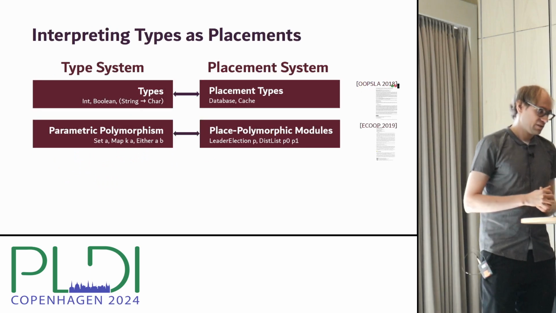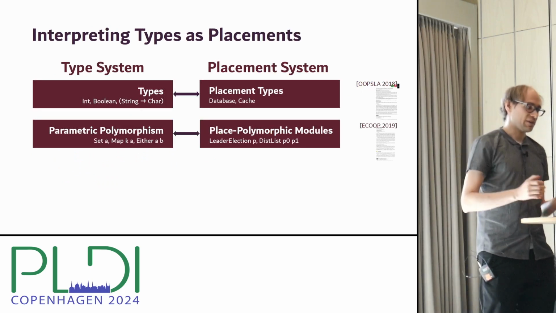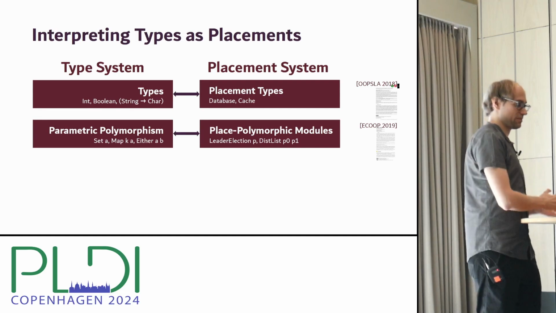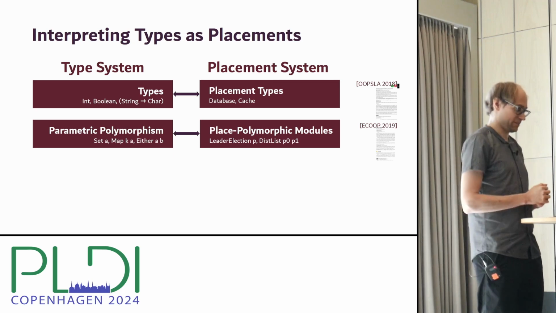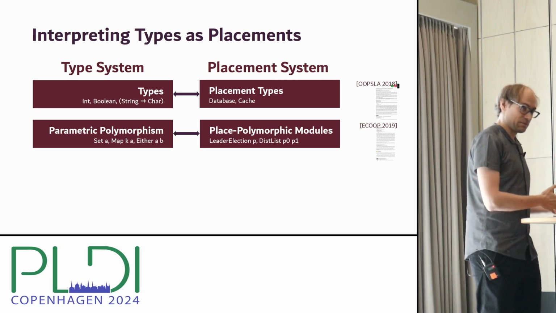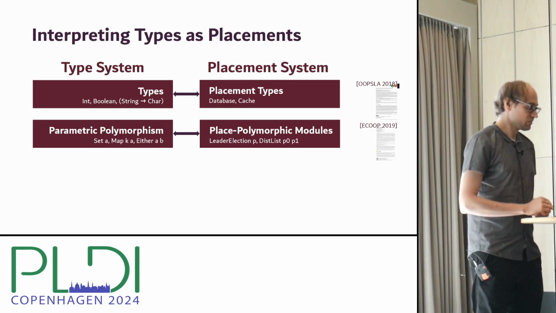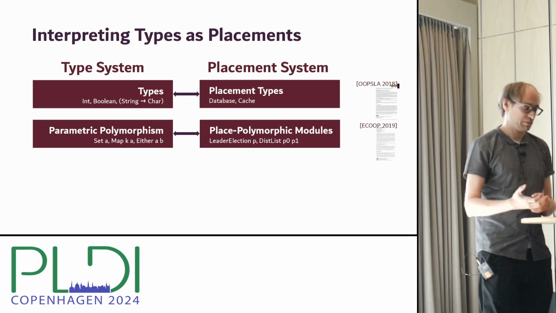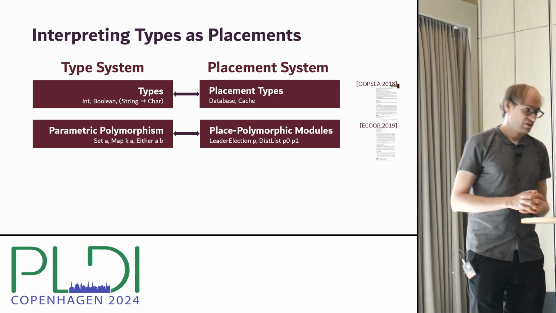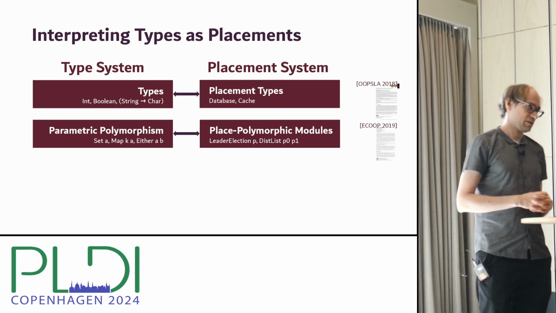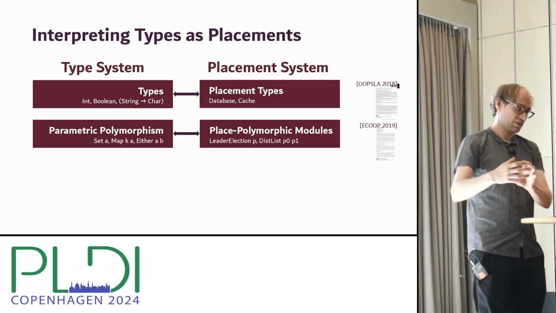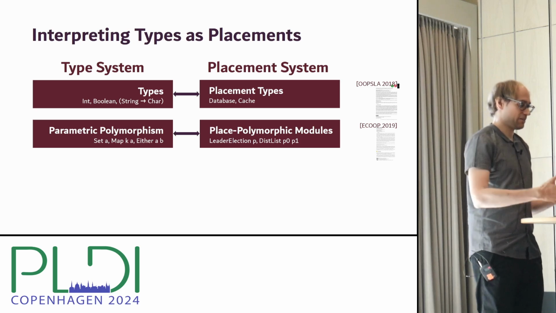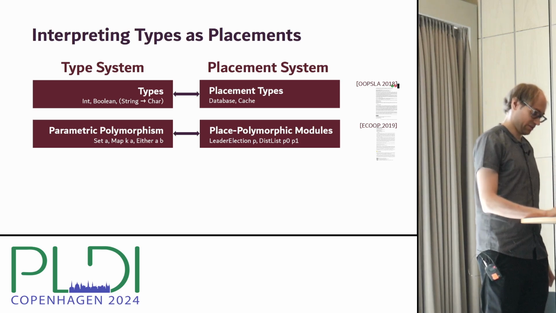So the first important, more advanced feature we ported from type systems and reinterpreted in the context of placement is parametric polymorphism. And like polymorphic types abstract over concrete types, polymorphic placement abstracts over concrete places. So this feature allowed us to implement what we call multi-tier modules. Modules encapsulate the distributed functionality, but they are generic in the peers on which this functionality is executed.